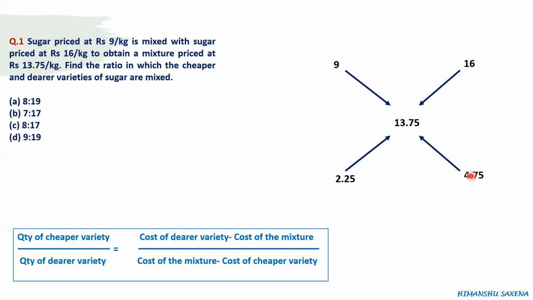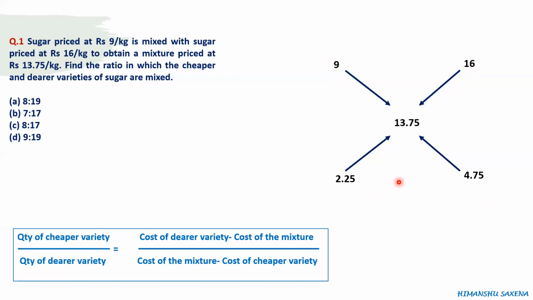Now please note that this number is positive while the difference of these two would be negative. 9 minus 13.75 would be negative. But here also we will write a plus sign, right? So both the numbers would be positive. We will have to write the absolute differences between these numbers, irrespective of their signs. One number is definitely less and the other definitely bigger, but the differences we are writing are both positive numbers.